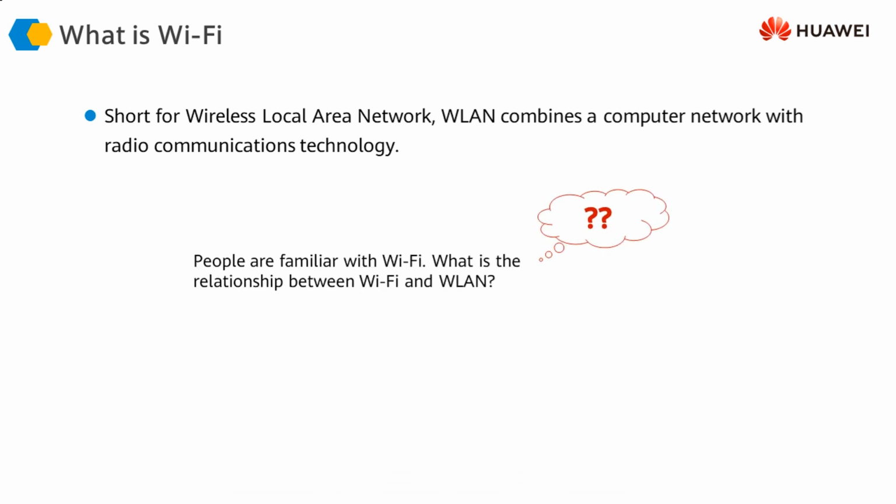You all must have heard about wireless LAN as well as Wi-Fi, but some of you might not be clear about the difference between wireless LAN, WLAN and Wi-Fi, because both terms are used interchangeably for pretty much the same concept.